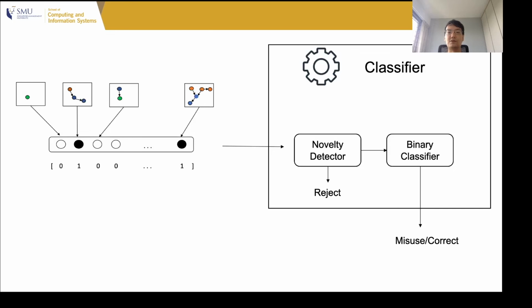So this is an overview of how the classifier works in summary. After we have constructed a feature vector V, we then pass it to the novelty detector, and the novelty detector could reject the classification if it turns out that the test instance was too different from the training examples. Otherwise, it is then passed to a binary classifier, which then outputs the final output of ELP, which indicates if the test instance is a misuse or is correct.